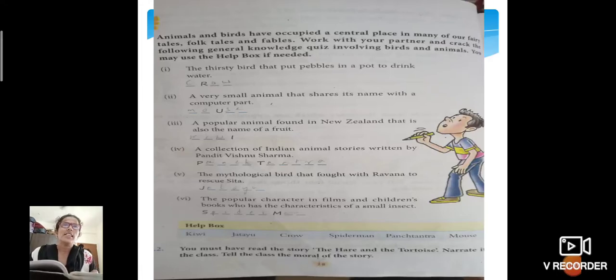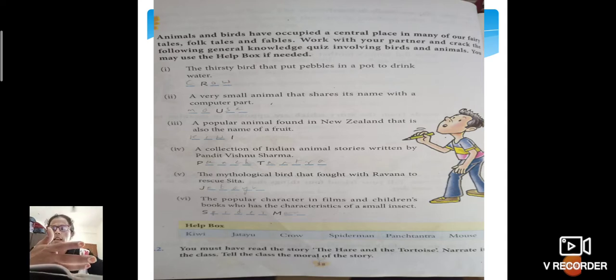Hello, children. Today we are going to learn the new lesson in your textbook, that is the ostrich and the hedgehog. But children, we all know that we have learned many stories related to animals, right? And we know the characters in particular lessons, and even some of you may know the names given to the animals, right?